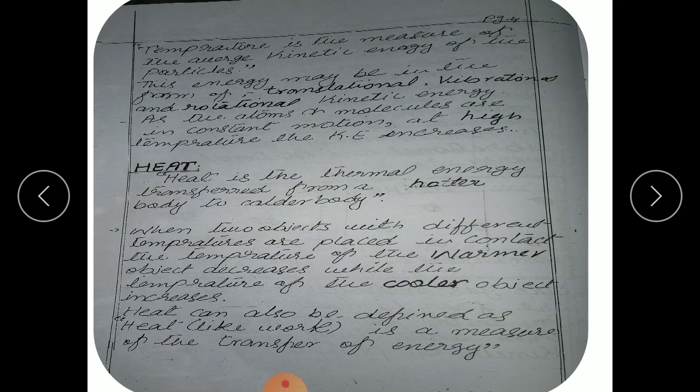Now the second term is heat. What is heat? Basically, heat is thermal energy transferred from a hotter body to a colder body. This is a simple definition of heat. It means that when two bodies have different temperatures, there must be a temperature difference between them, and when they are placed in thermal contact with one another, heat flows from the hotter region to the colder object. So we can say that heat is a measure of the transfer of energy, and the unit of energy is joule. The units of temperature are Kelvin, Celsius and Fahrenheit, and the unit of heat is joule.